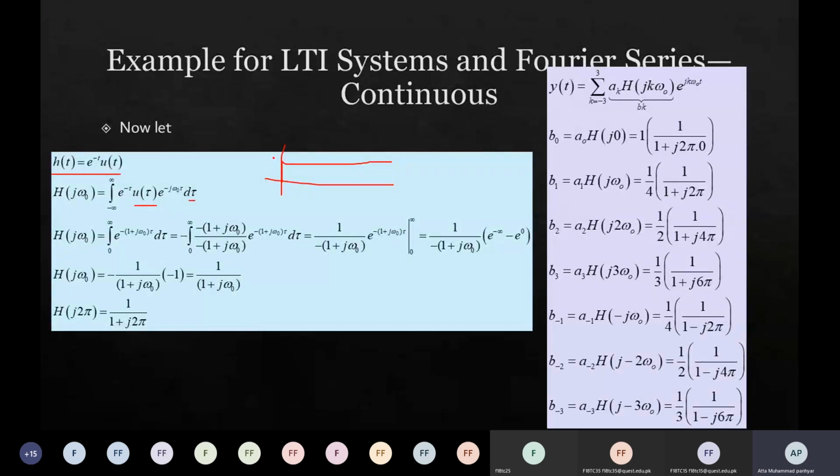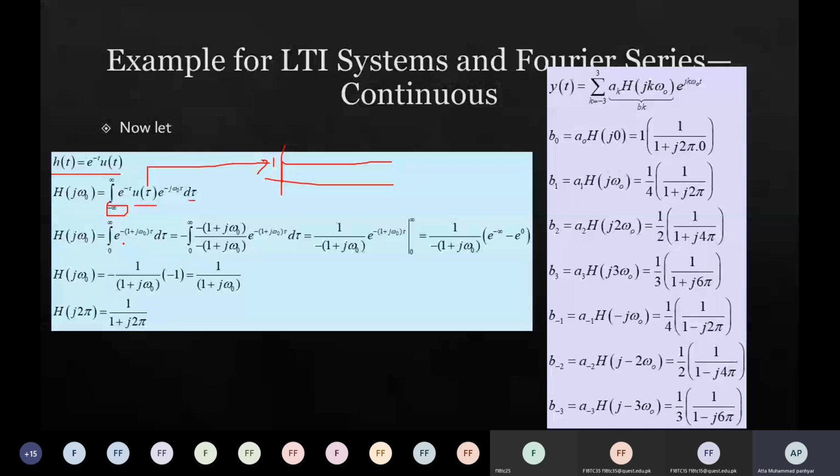So when you multiply any signal with 1, you get the same signal, but that signal would now be limited from 0 to infinity.